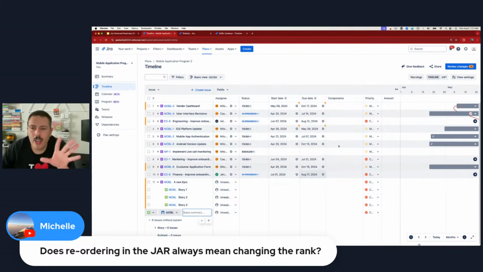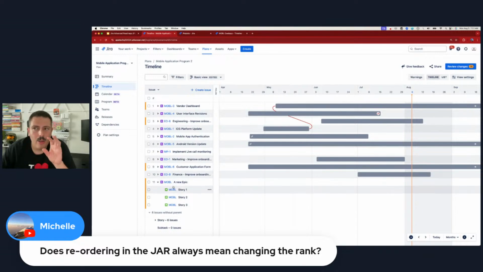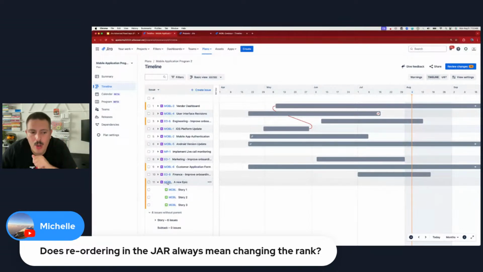Now, before I talk about the really cool functionality, one huge benefit that I totally forgot to mention is that one of the reasons why I love the Jira plan so much is that I'm able to very quickly create stories and epics and all my issue types in just a couple clicks. More importantly, folks, if you're not paying attention, pay attention right here for 1 second.